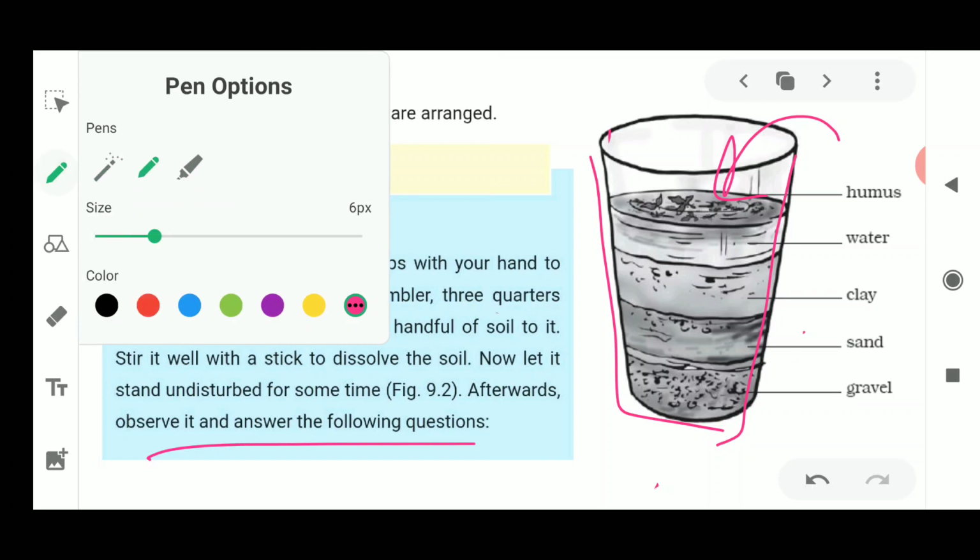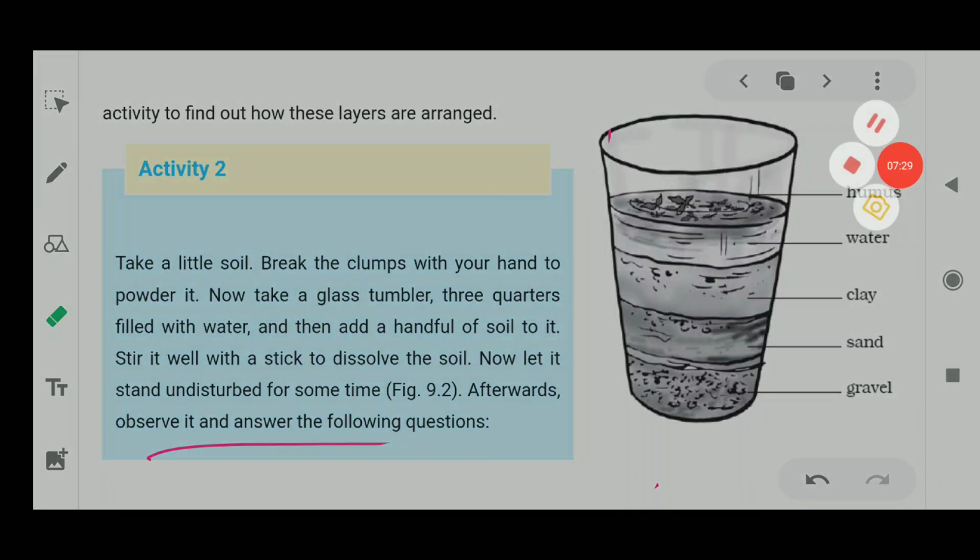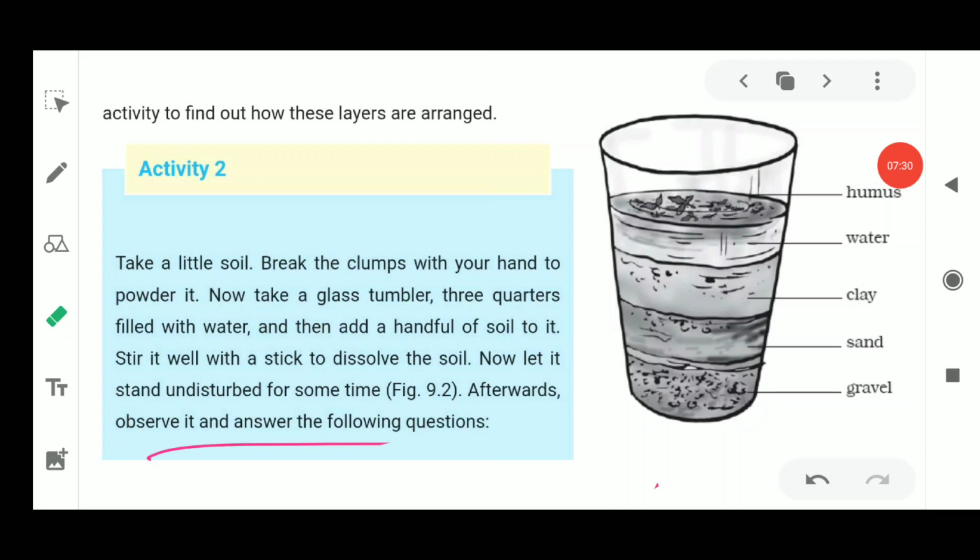As you could see here in this diagram, once the soil is dissolved in the water and settles down, it is going to form various layers. The layers which are formed are the layer of humus, the layer of water, clay, and the layer of sand and gravel.